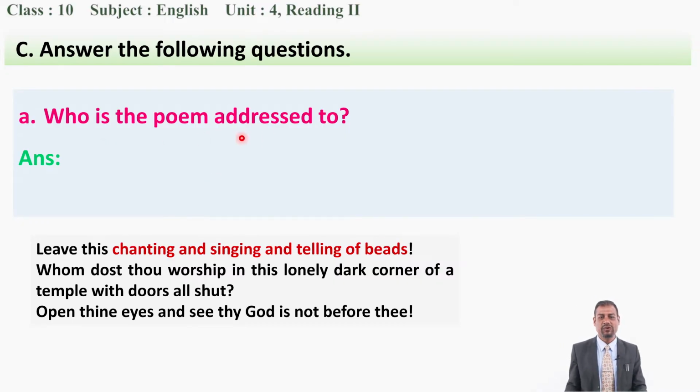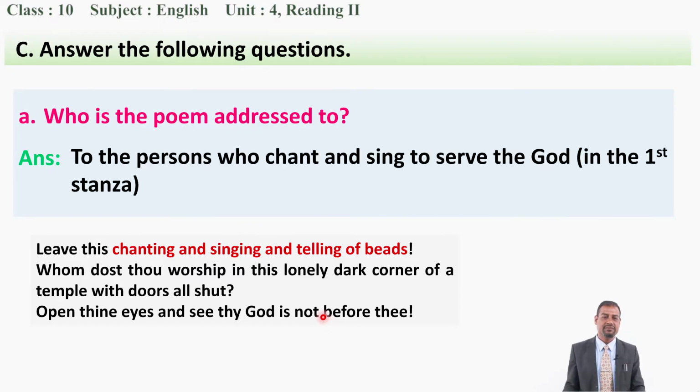Now what can be your answer? Who is the poem addressed to? Your answer can be: to the persons who chant and sing to serve God. You can find this in the first stanza. Leave this chanting and singing and telling of beads. This poem is addressed to those persons who just chant and just sing and just pray to God, but do not come to the field and work, and do not help the needy people.